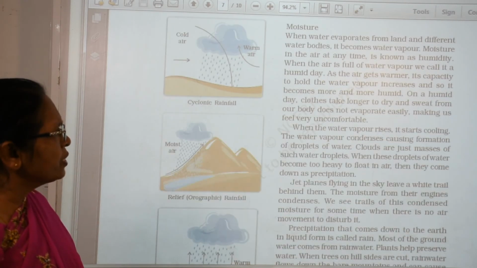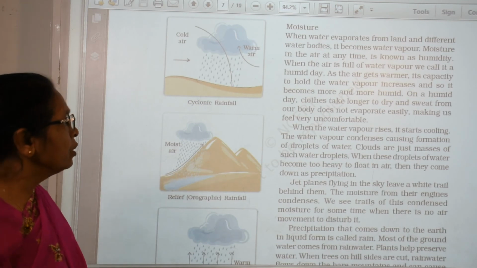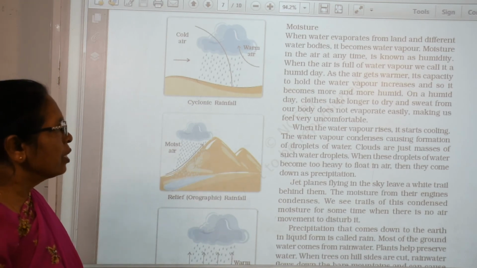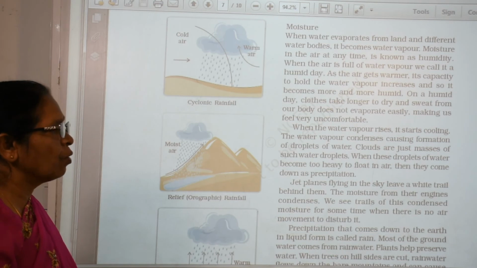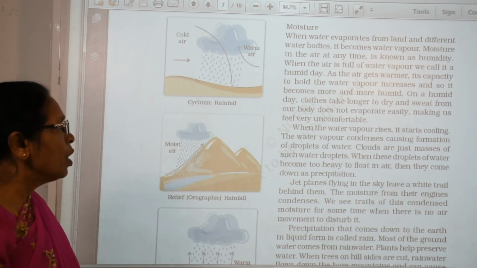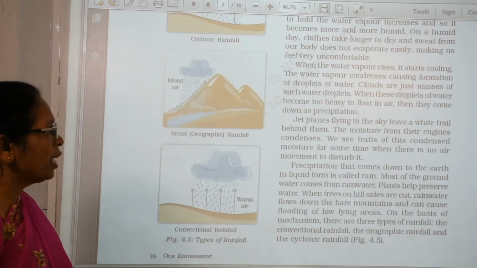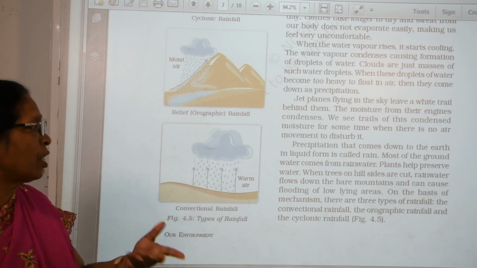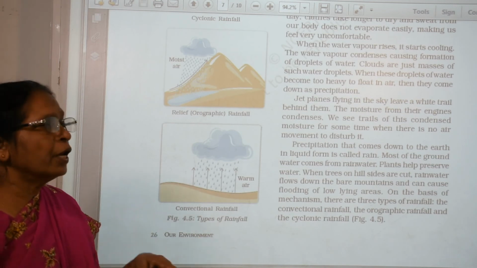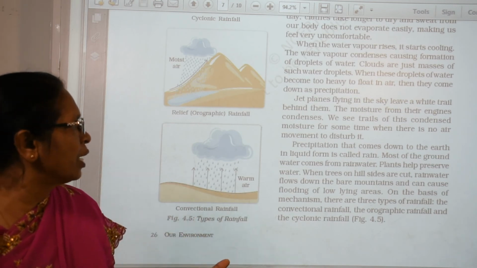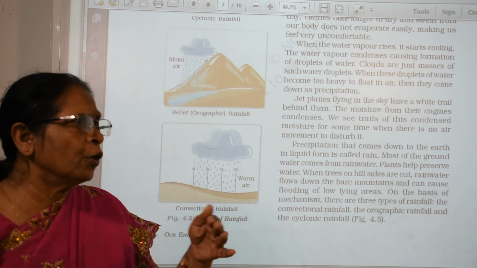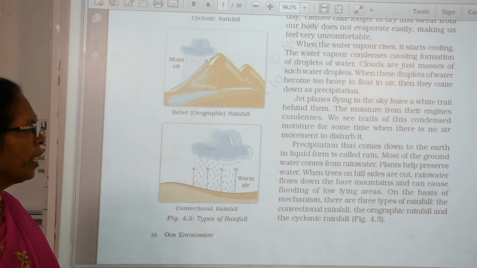When the water vapor rises, it starts cooling and condenses, causing the formation of drops of water. Clouds are just masses of such drops of water. Precipitation that comes down to the earth in liquid form is called rain.